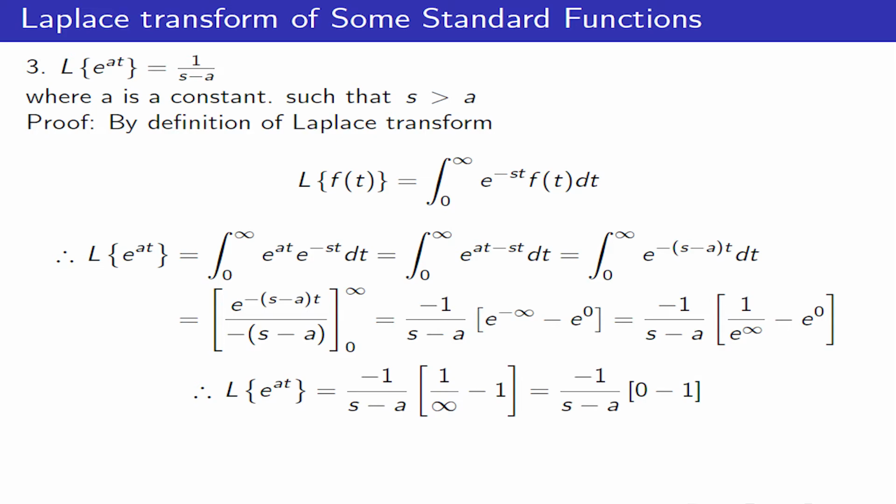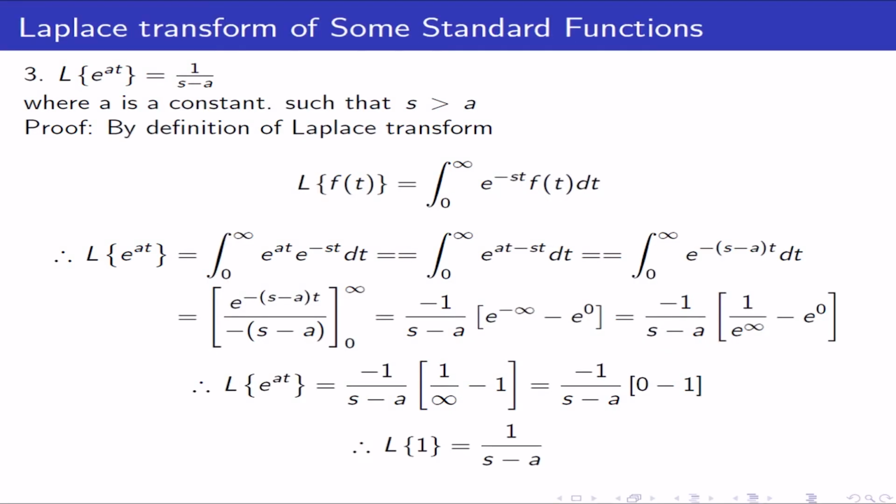Therefore, Laplace transform of e raised to at can be written as minus 1 upon s minus a, in the bracket 1 upon infinity minus 1. But 1 upon infinity is 0. So that is equal to minus 1 upon s minus a, in the bracket 0 minus 1. Therefore, Laplace transform of e raised to at is equal to 1 upon s minus a.